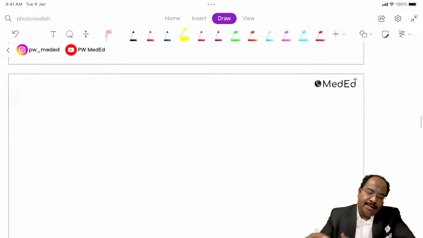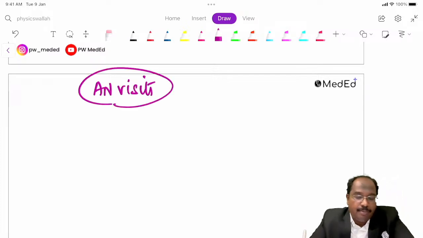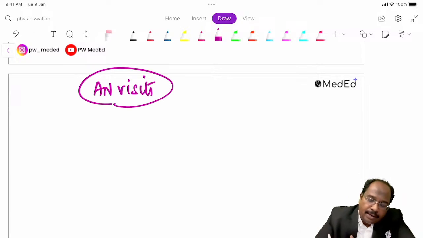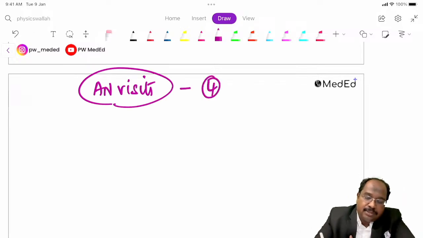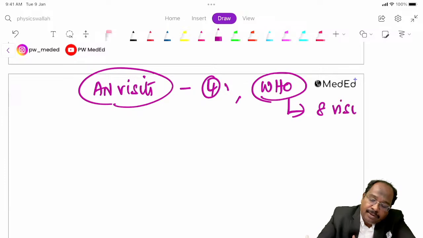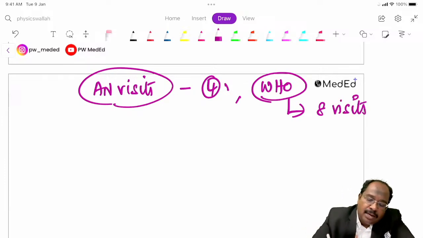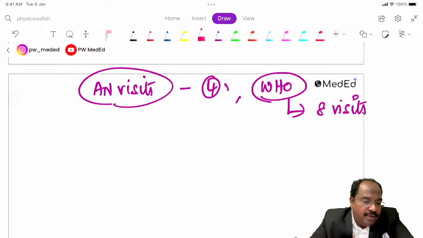Regarding antenatal care, what is the minimum number of antenatal visits? We recommend 4 visits. WHO recommends 8 visits. And how much extra calories should be there during pregnancy?